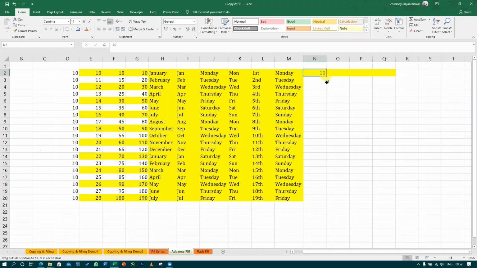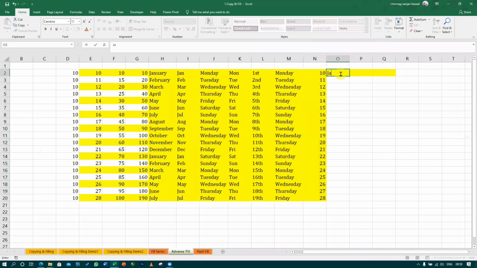So when you drag by pressing Control, it will populate it with line numbers. समझ में आया? Now, in January के case में, when you press Control and then drag, what will happen? Only January will display.